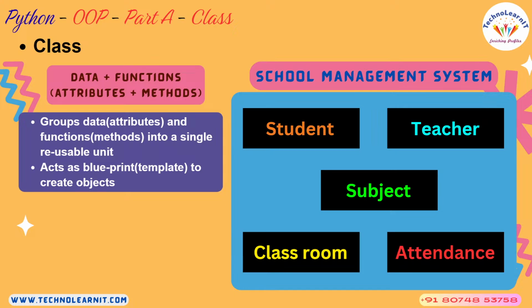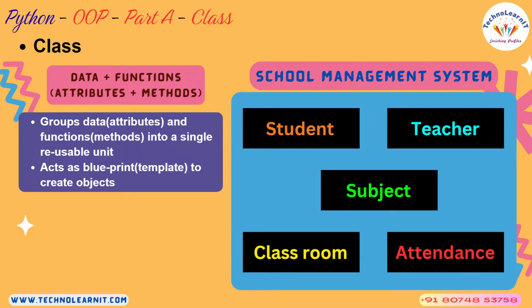So a class mainly focuses on what data I need to capture and what operations I should perform on the captured data. These are the only two things that a class really focuses upon. At this point, these two are enough for our discussion. Data plus functions, put together into a single programming unit, is nothing but a class.